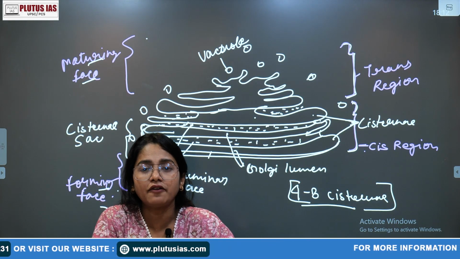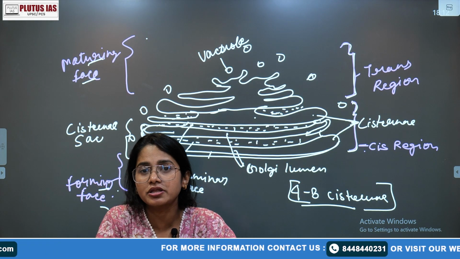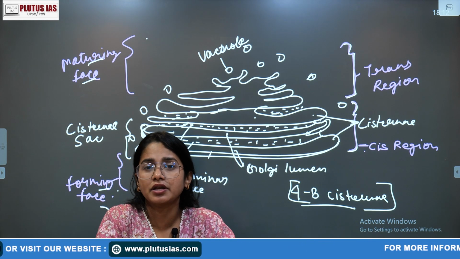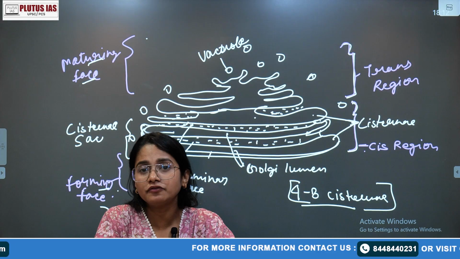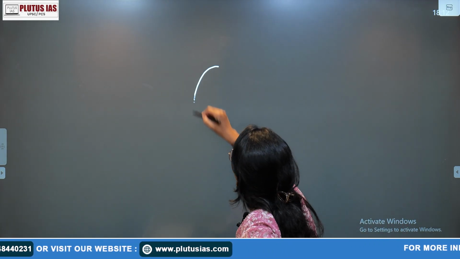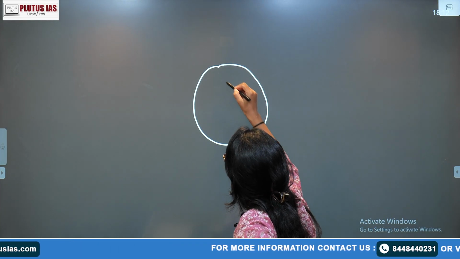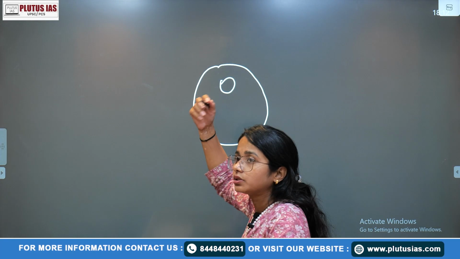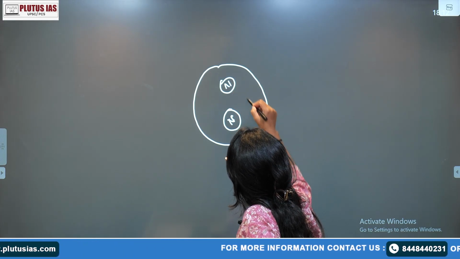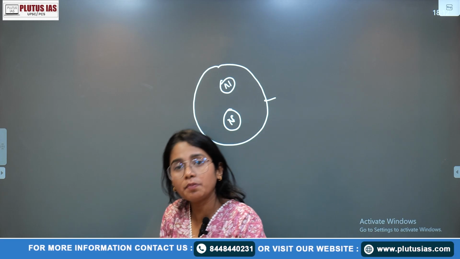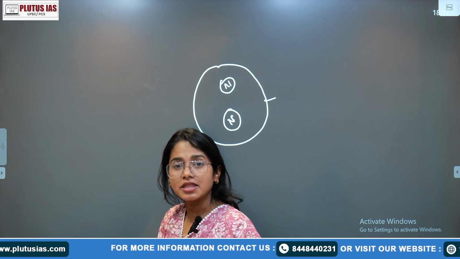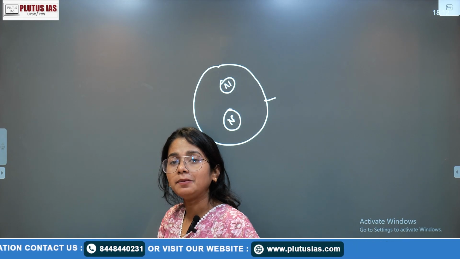What is the cytokinesis? In any cell division process, after the division of the nucleus, that is in the M phase: prophase, metaphase, anaphase, telophase. After the karyokinesis, or the nucleus division, there is one cell and two nuclei, right? So after that, the cytokinesis, or the division of the cytoplasm, occurs. We know that there are mainly two processes: the first is the cell furrow method and the second is the cell plate method.